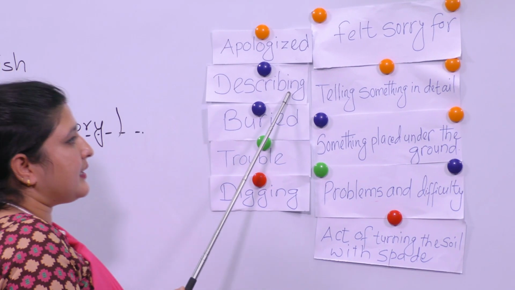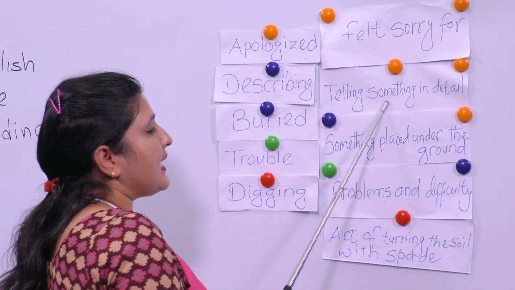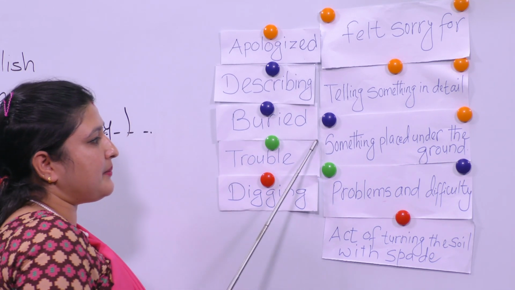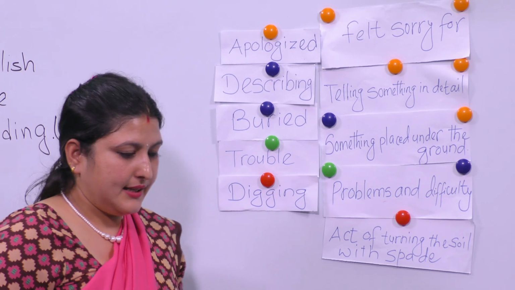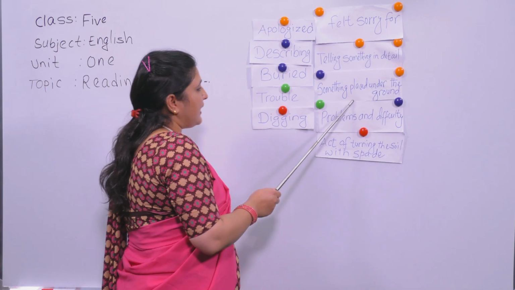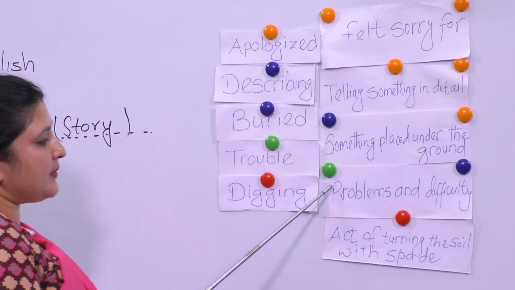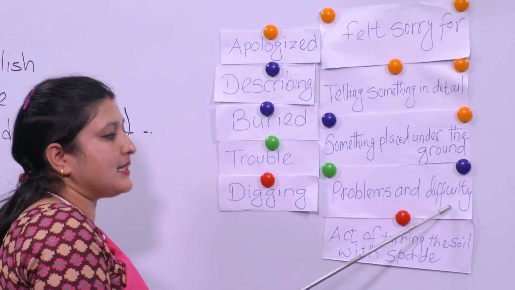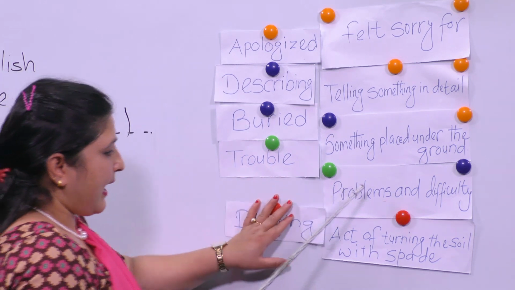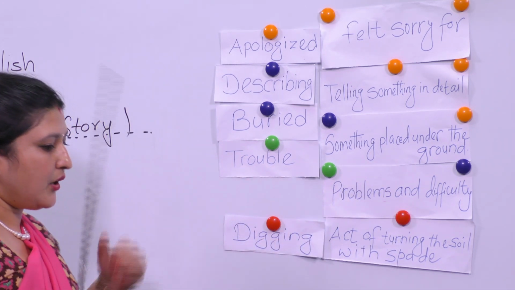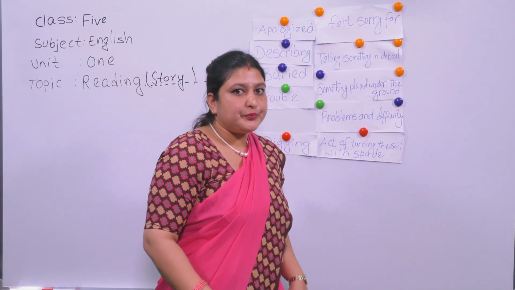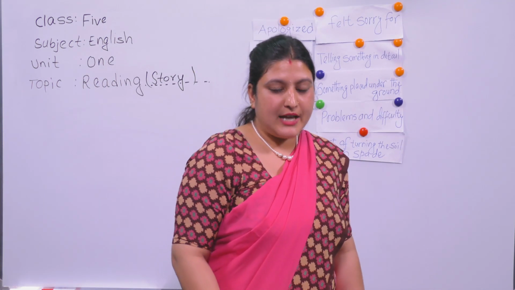Now another, describing. Describing means telling something in detail. Buried. Buried means something placed under the ground or under the soil. Trouble means problems and difficulties. And the last one, digging means act of turning the soil with spade. We turn the soil with spade in order to plant something, plant potatoes and other things.